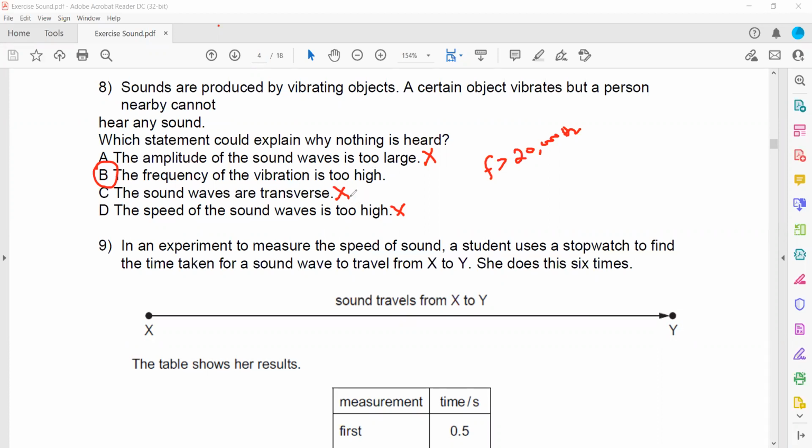So there can be two reasons why a person might not be able to hear the sound. Number one, the frequency might be more than 20,000 or less than 20. That could be one, about frequency. And the second thing is loudness: the sound is too low, so the person is not able to detect that sound.